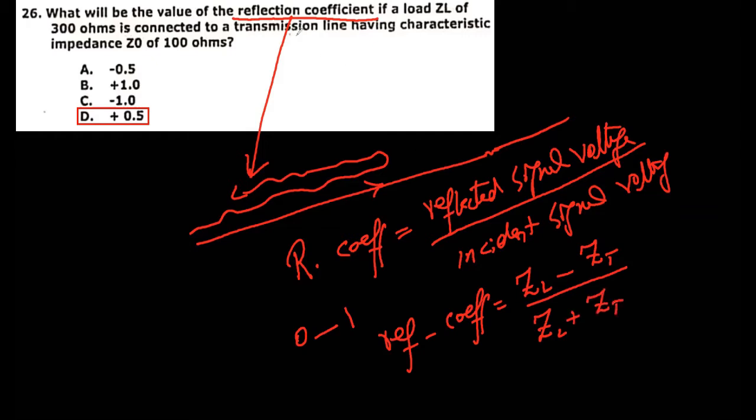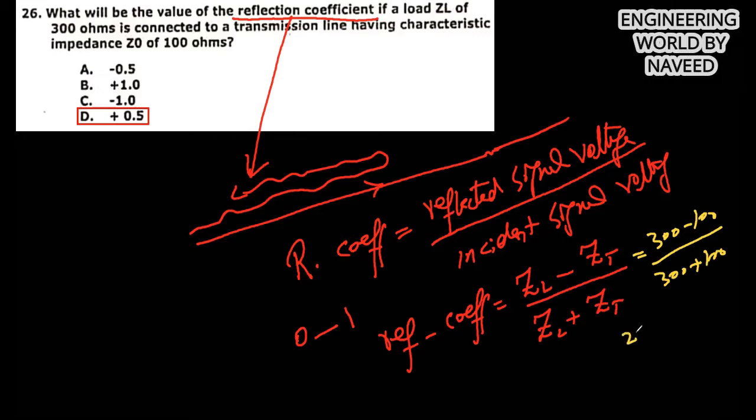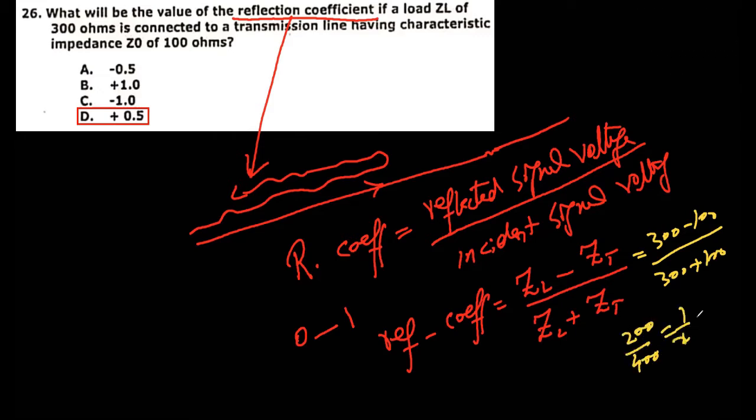In this case, the impedance of the load is 300 ohm and the impedance of the transmission line is 100 ohm. If you put those values over here, you will get 300 minus 100 divided by 300 plus 100. That will be equal to 200 divided by 400, which is equal to 1 divided by 2, that is 0.5. So plus 0.5, option D is the correct answer.